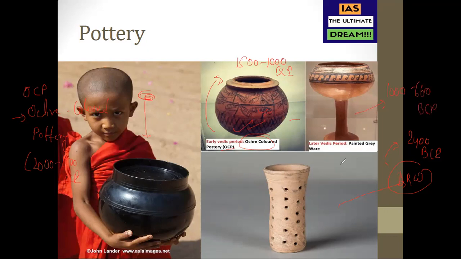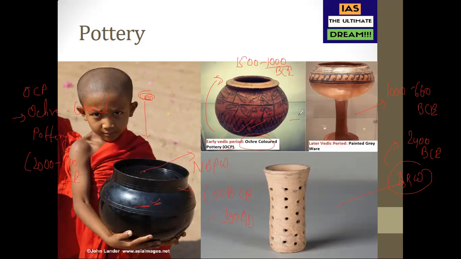So there is an evolution in pottery which is happening. And after all of these, the last evolution is NBPW, Northern Black Polished Ware, which was from around 600 BC to 100 AD. Obviously, once they know it, it's not like it will stop. It's not like Ochre-Coloured pottery stopped at 1000 BC. This evolution we are talking about, later on all these kinds of potteries continued.